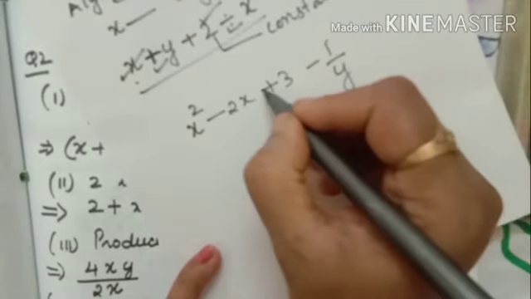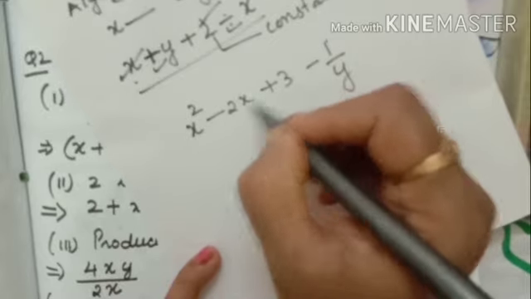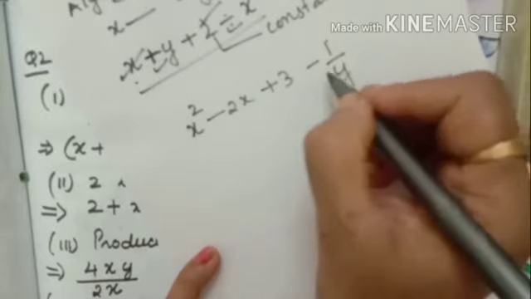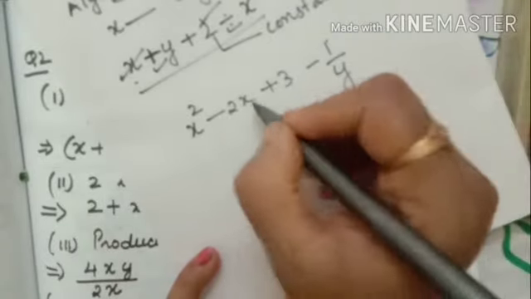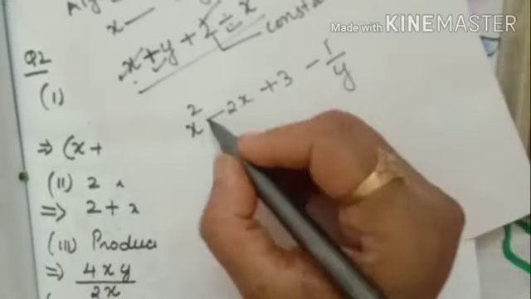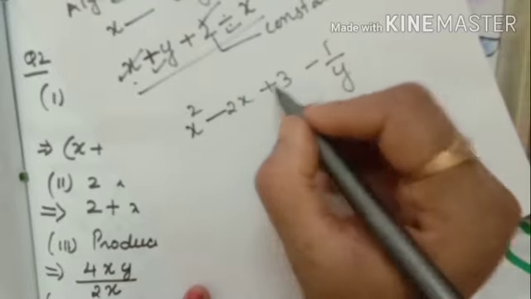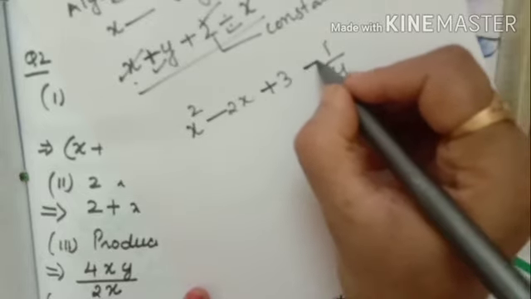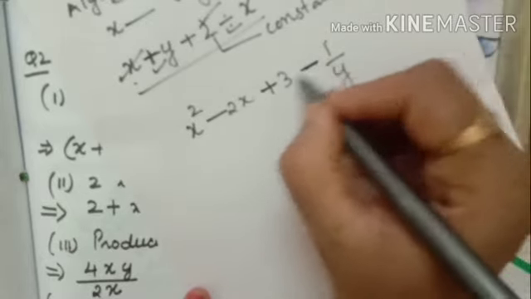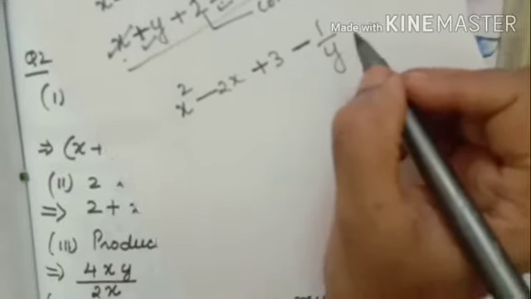Term meaning when a plus or minus sign comes in between, the expression splits into terms. Here minus, so it splits into terms. Here plus, this also divides into terms. Here minus, this also divides into terms. Then how many terms? 1, 2, 3, 4 terms.